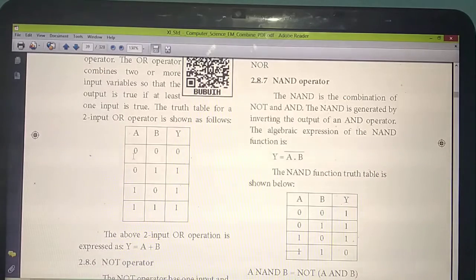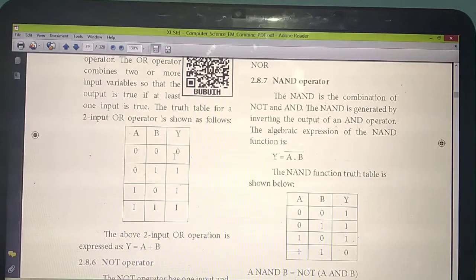Then we have studied that if even one 1 is there, the answer is 1, otherwise false. So 0, 0, two zeros are there, so the answer is 0. 0 1, 1 is there, so you will get 1. One time 1 is there, so the answer is 1. Here also 1 0, one time 1 is there, the answer is 1. 2 1s are there, so the answer is 1. Already you have studied that if at least one input is true, you will get the answer 1.